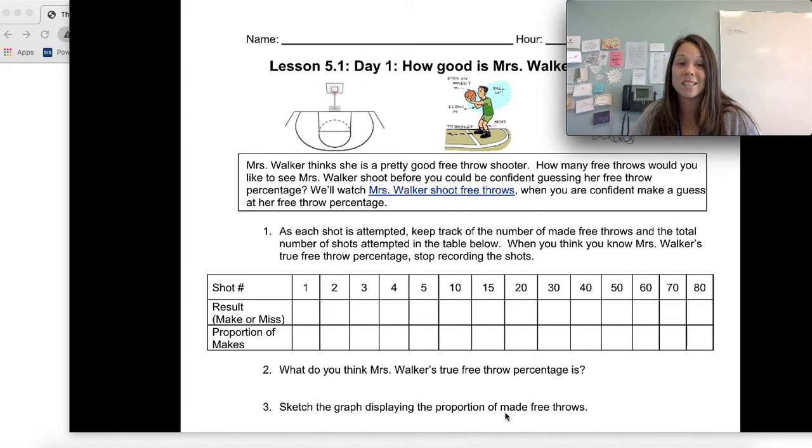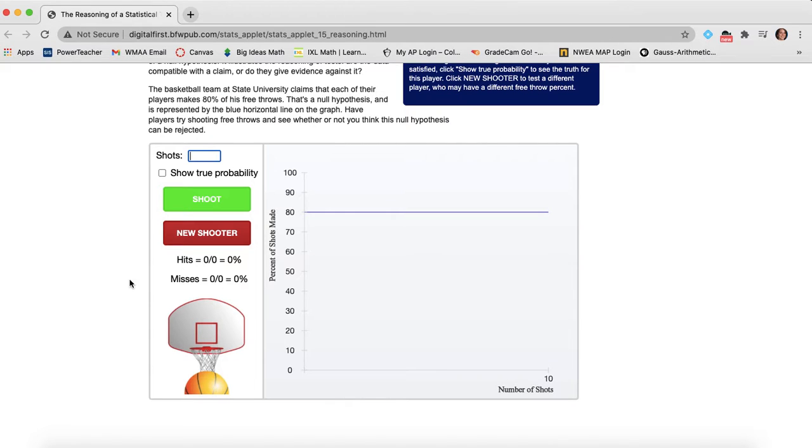So question 1 says, as each shot is attempted, keep track of the number of made free throws and the total number of shots attempted in the table below. When you think you know my true free throw percentage, stop recording the shots. So we have whether it's a make or a miss, and then the proportion of makes.